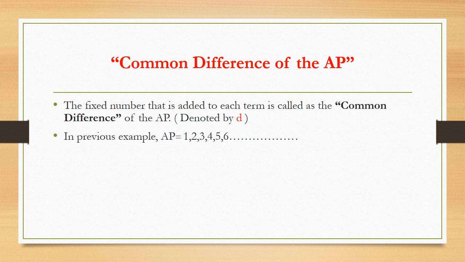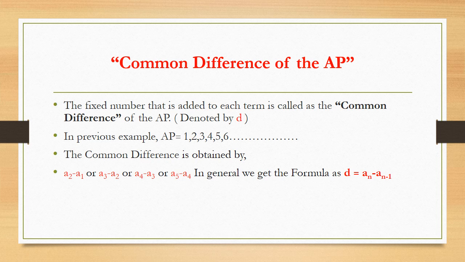Now let us understand this with an example. In the previous example, I have considered AP as 1, 2, 3, 4, 5, 6, and that is continuing. Now here, how to obtain the common difference in this AP? Let us see. Now we usually take the common difference D as A2 minus A1 or A3 minus A2 or A4 minus A3. Likewise, we get the general formula to obtain D, that is D equal to an minus an minus 1. Here n indicates the position of any term.